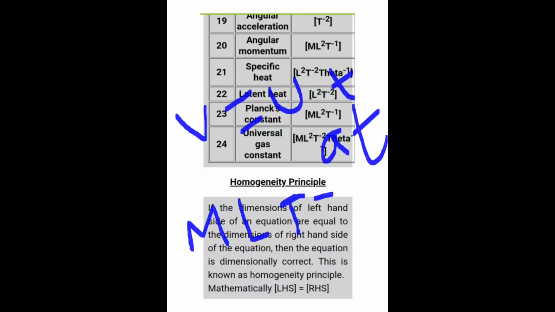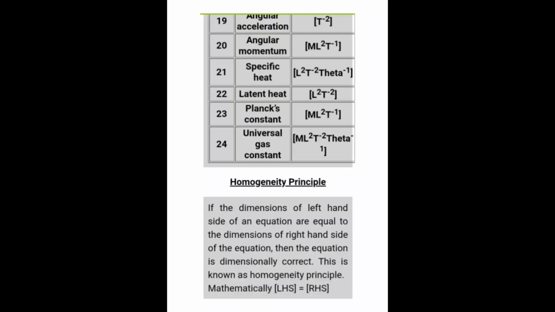So likewise, we can check the correctness of any equation, whether it be s equals ut plus half at square, or v square minus u square equals 2as. For this we can use the homogeneity principle. Not only can we check the correctness of any equation, we can also determine the formula for an equation, or convert units from one system to another system by using this concept, the homogeneity principle.